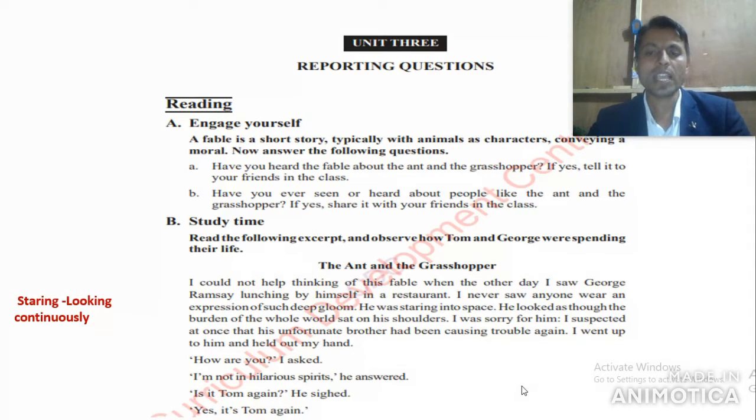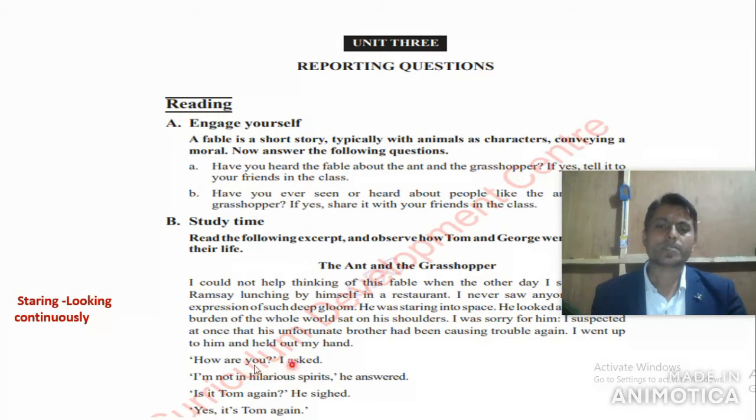Got it? I was sorry for him. The narrator was sorry for him. I suspected, here the narrator guessed at once that his unfortunate brother had been causing trouble again. The unfortunate brother Tom Ramsay might have given trouble to Mr. George Ramsay. I went up to him and held out my hand. The narrator went up to Mr. George Ramsay and asked some questions, and both of them made conversation. Now their conversation goes like this.